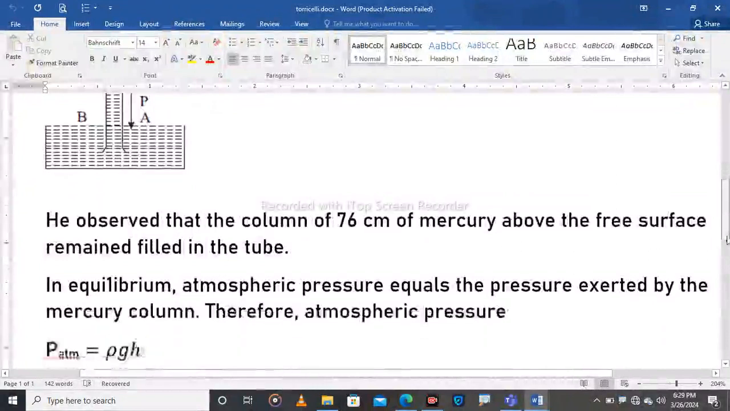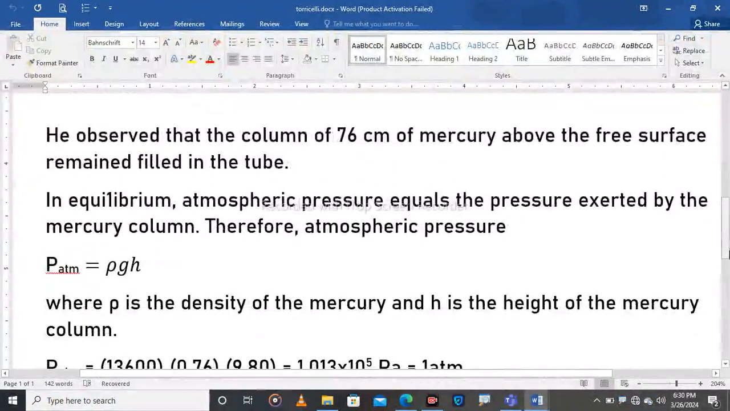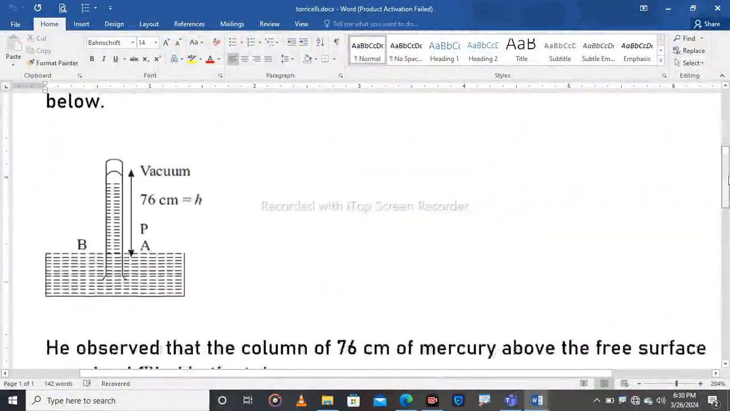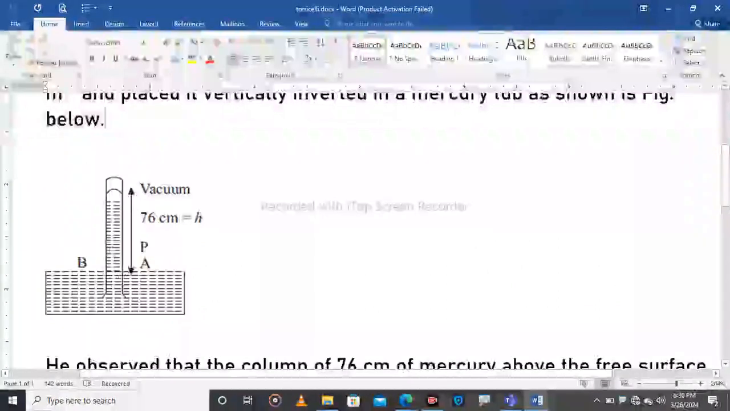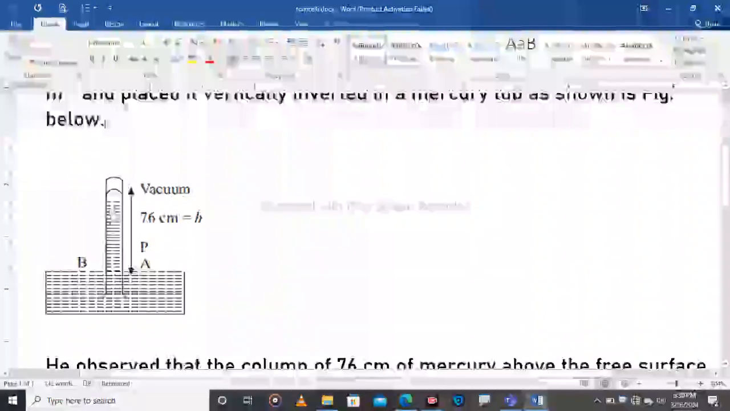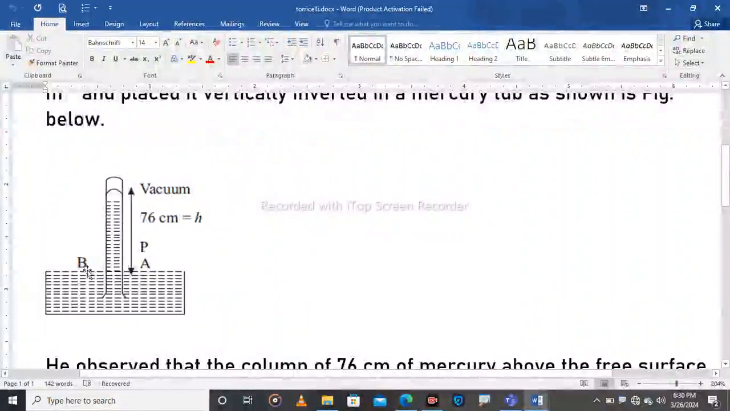So Torricelli concluded that in equilibrium, atmospheric pressure equals the pressure exerted by the mercury column. What is the cause for the mercury to remain there? If you put that tube inverted in a vessel with mercury, why hasn't all the mercury fallen down into the vessel? The mercury started to decrease, but when it reached 76 centimeters, it remained there. What causes the mercury to remain in the tube? It is the atmospheric pressure pushing